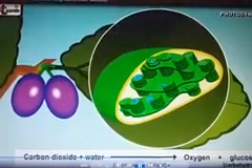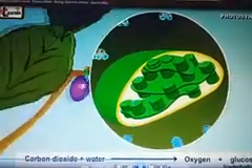In the chloroplast, chlorophyll is present. It traps the solar energy and carries out the photosynthesis process. Here you can see the chemical changes that take place and carbohydrate is formed, giving out O2, that is oxygen.